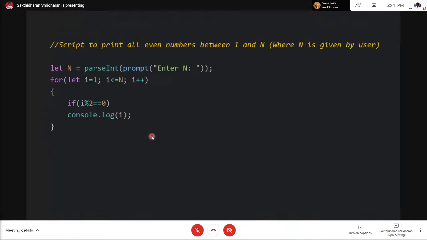Okay, now we'll start with the next script here, to print all even numbers between 1 and n, where n is given by the user. Again, we get the input from the user and convert it into an integer simultaneously, and we store that in a variable. Then we iterate through it, and if it's even, it must be divisible by 2, or else the remainder must be 0. So if i mod 2 is equal to 0, then we print it, we display it.